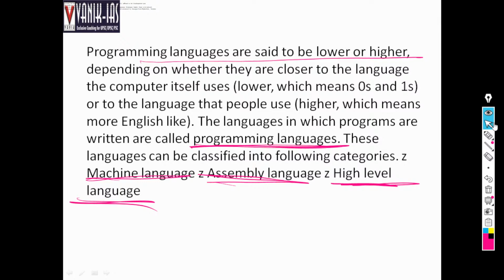So both in case of assembly language and high level language, actually the computer does not understand them directly. So even if you are using assembly language, you have to convert the assembly language to binary language, and you have to also convert the high level language to binary language to make the computer understand, because the computer only understands binary language.